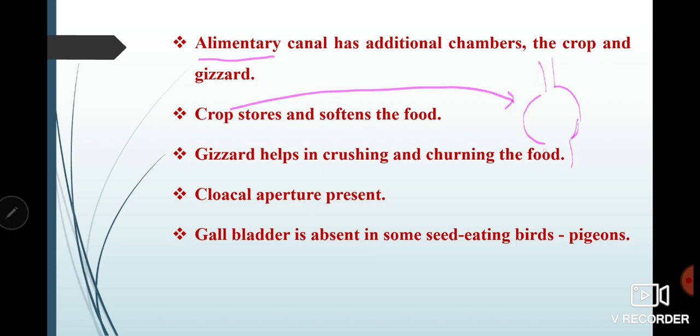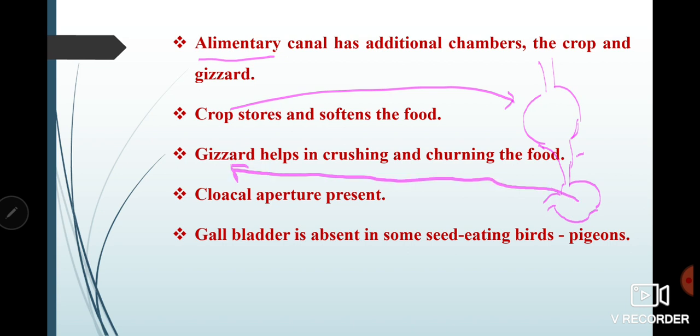Then there will be another structure, known as the proventriculus. It will be here. And after that, one more structure will be there. These are the extra structures which are present inside the bird alimentary canal. This one more extra structure is known as the gizzard.